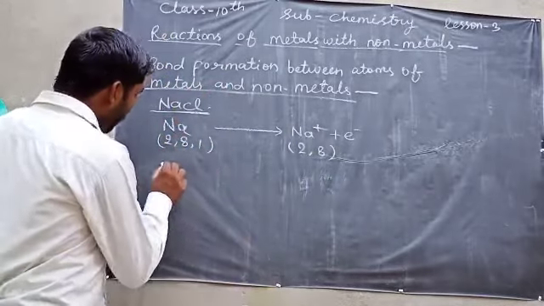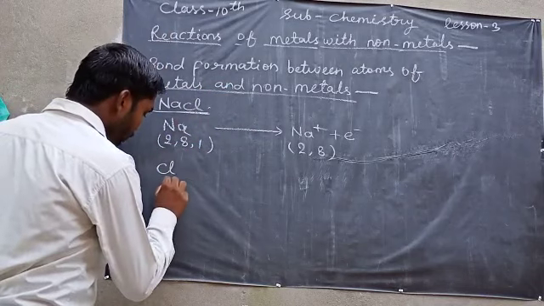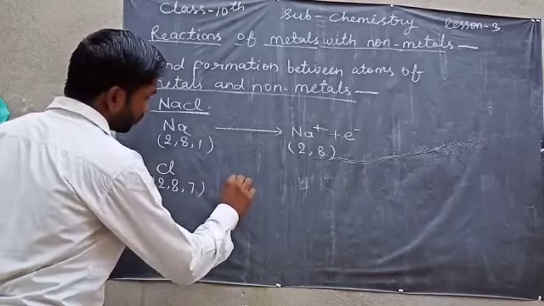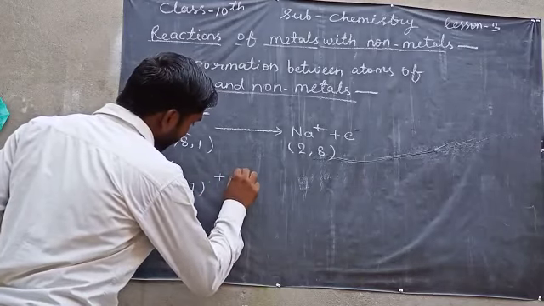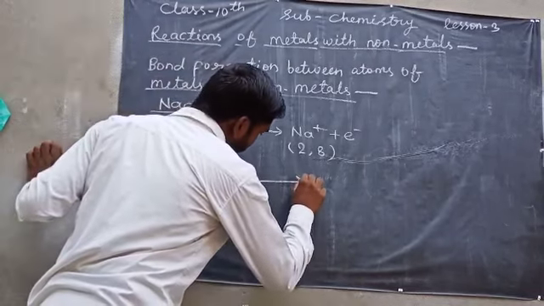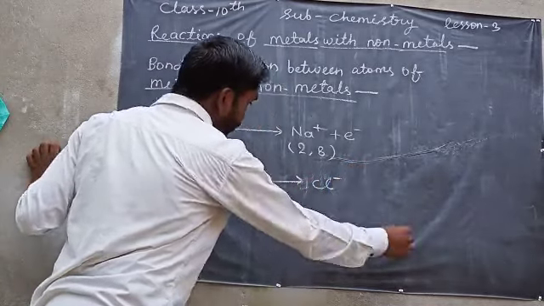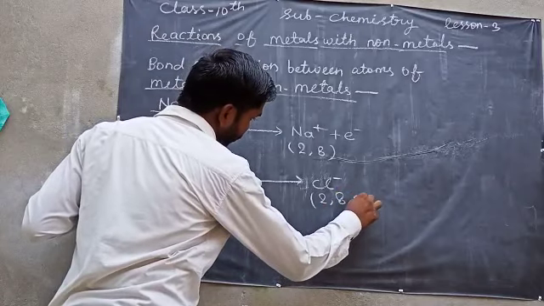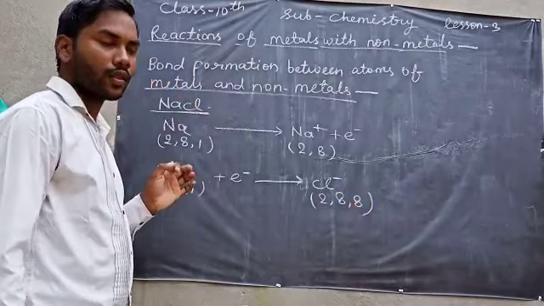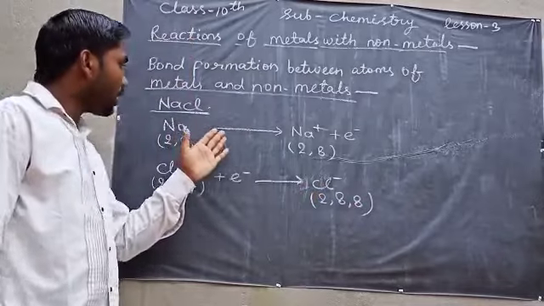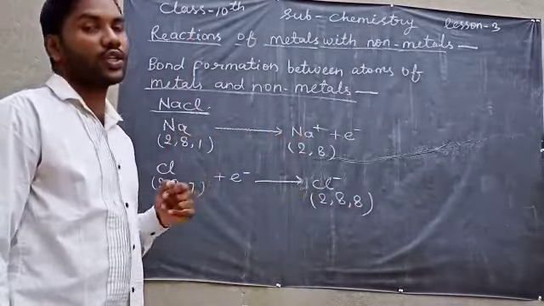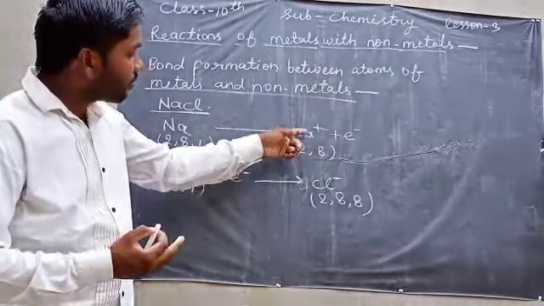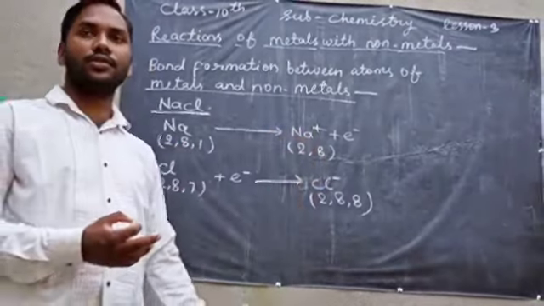And again, chlorine is 2, 8, 7. When it takes an electron, it forms a chloride ion, and this is 2, 8, 8. Now you can see that both sodium and chlorine are in the form of ions, and they are opposite ions.